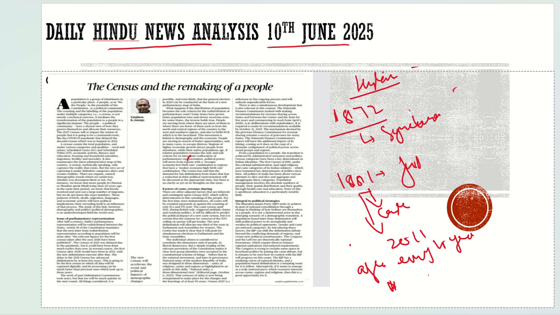After 1951, the caste census was removed. Only 2 castes were kept. Basically, it was during the time of World War II that the British government decided that if we are going to invest in the caste census, if we are going to ask people what their caste is, it would take a lot of time, and time is money. As it was wartime, they cut it short and stopped asking about caste, and they only kept 2 categories, ST and SC. Only these 2 were counted, and this practice was followed after independence too.